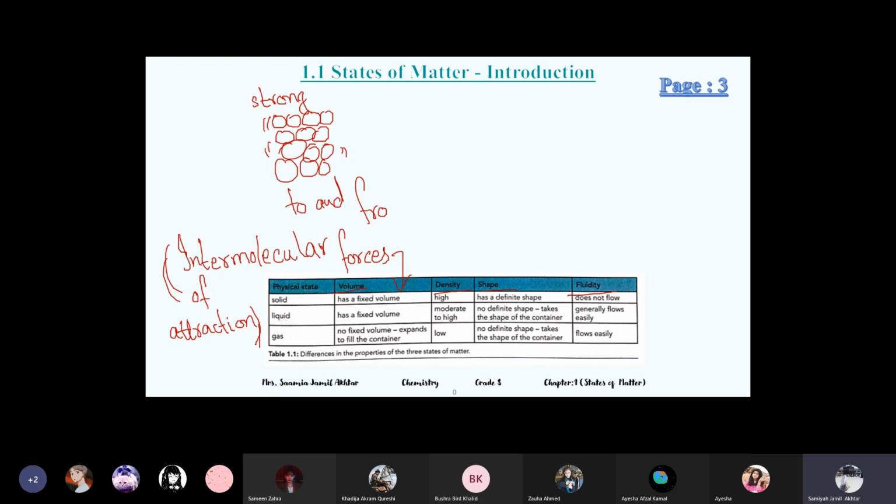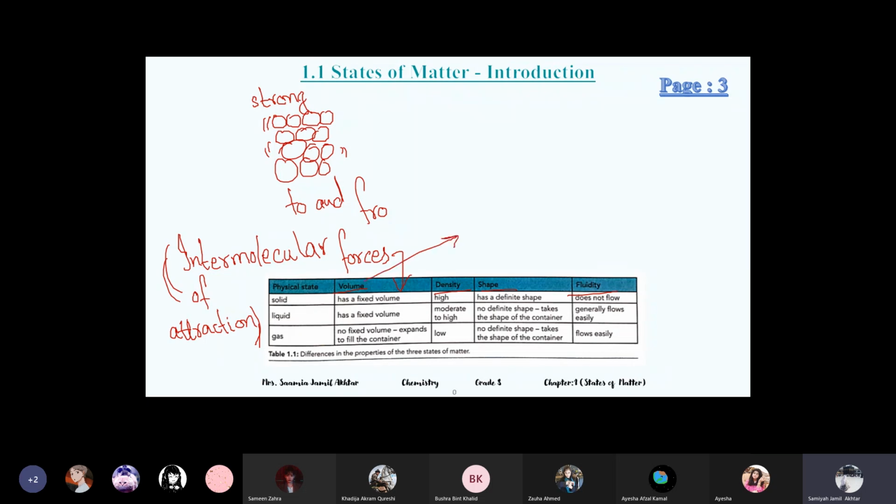So we will write for solid that because they're tightly packed together and they have stronger intermolecular forces. And for liquid, they have less force, a loose force of attraction, a little bit weak. So that is why they have a loose structure. But not a very loose structure, not very weak, because if it is very weak, then it becomes gas. No fixed volume.